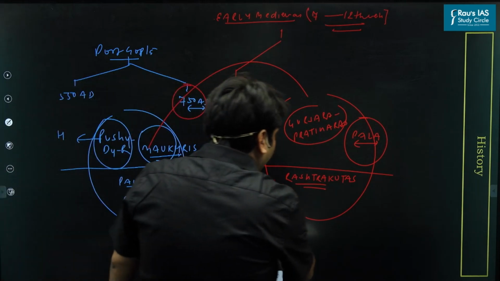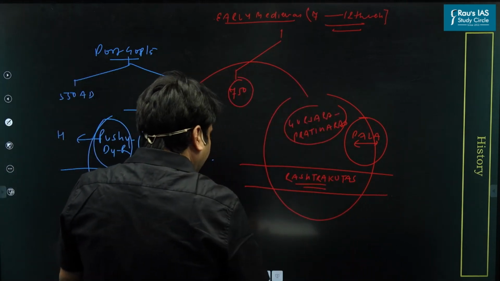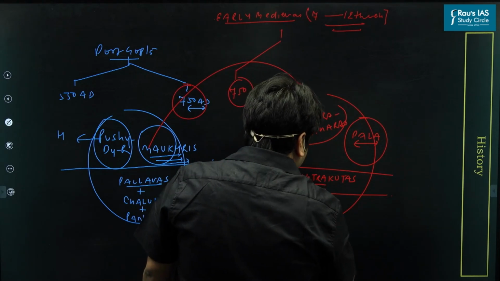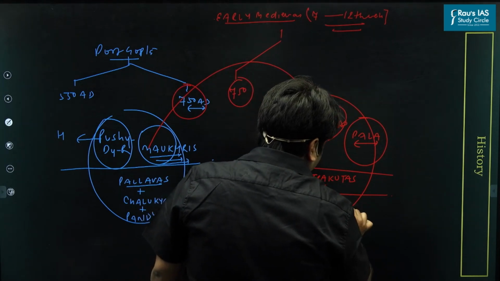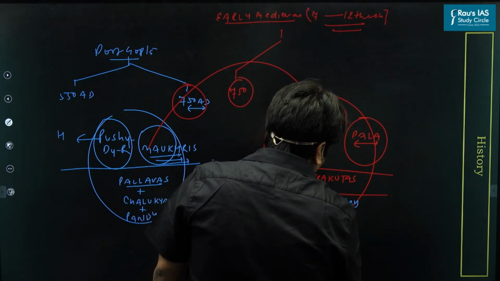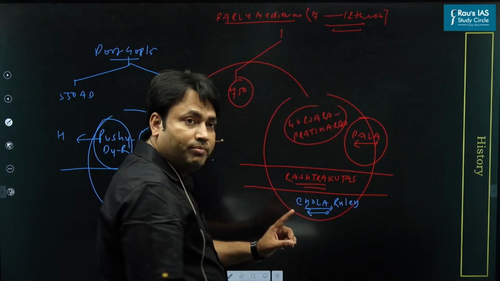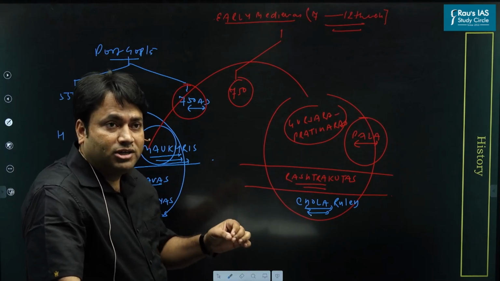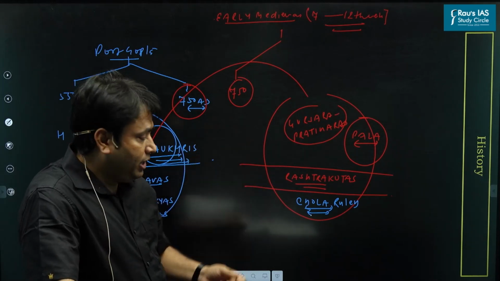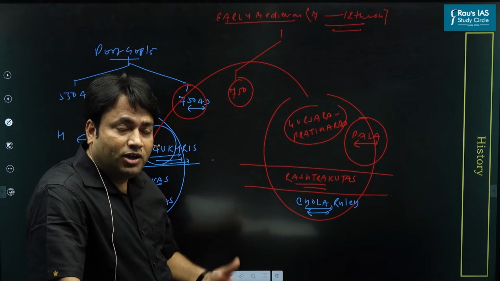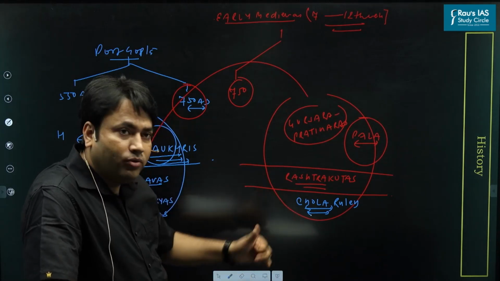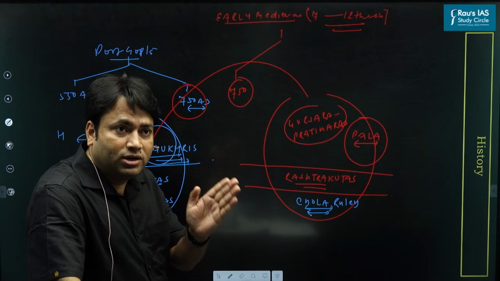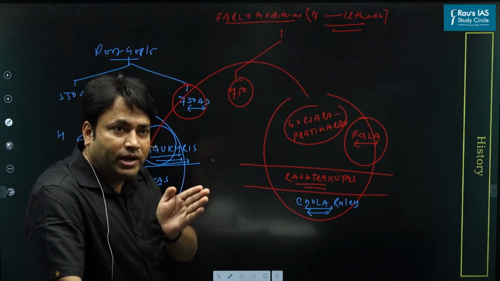Plus, there are mighty Chola rulers here also. So this is an important concept. Now always remember, Chola rulers also find mention in the Sangam period, and even in Ashokan inscriptions. So Chola rulers have a phase of imperial dominance.